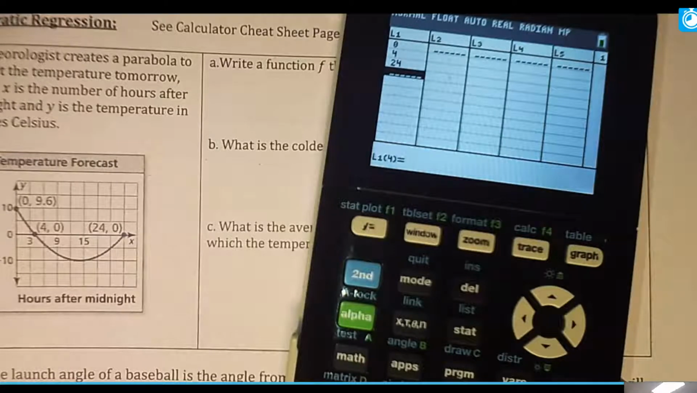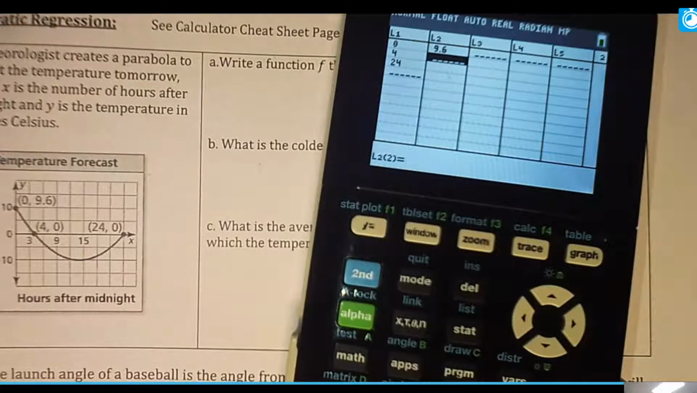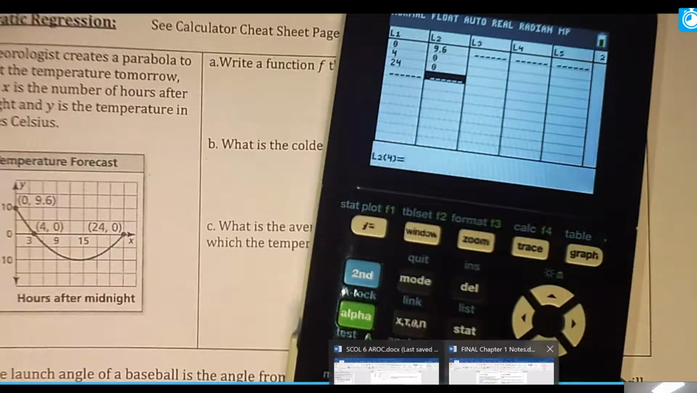Now what I want to do is get the Y. So I'm going to right arrow over into L2, and I'm going to put them so that the correct X matches with the correct Y. So 9.6, 0, and 0. Make sure you see all your data, make sure it matches. So going back to this, oops, wrong.